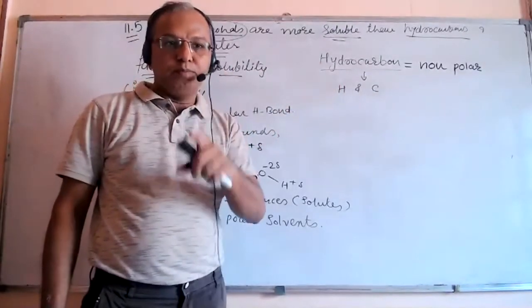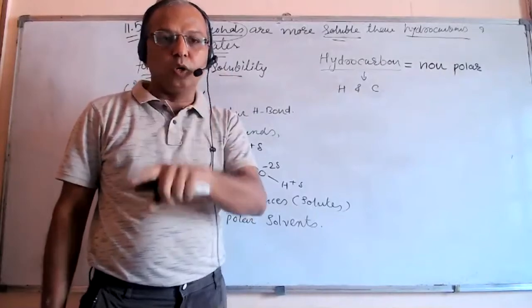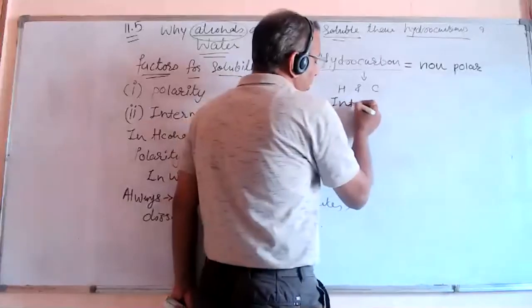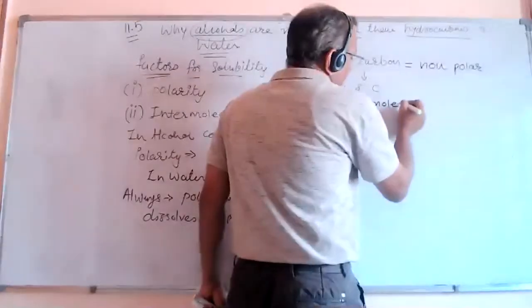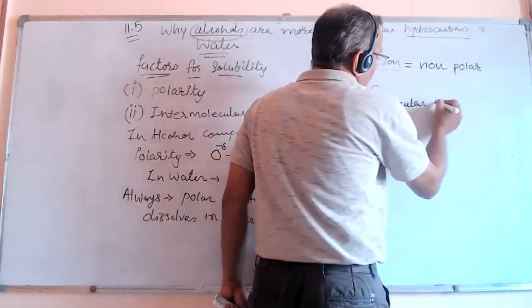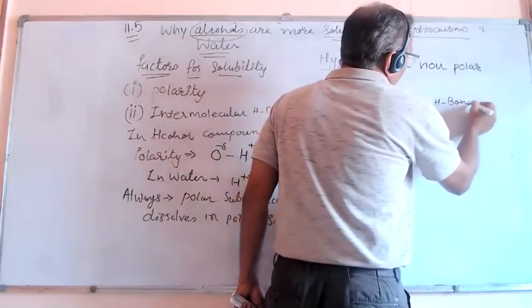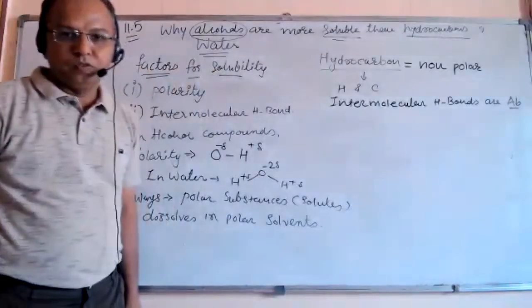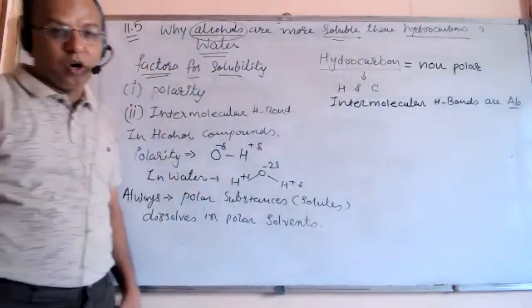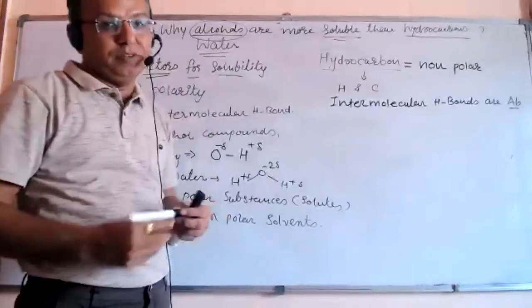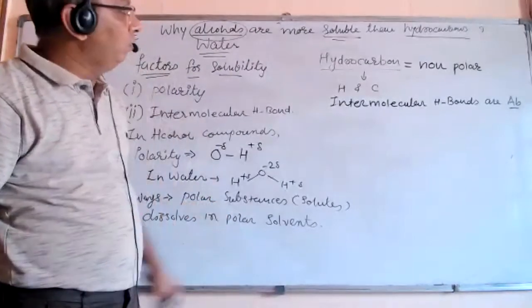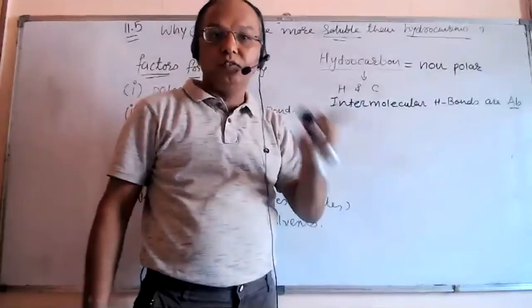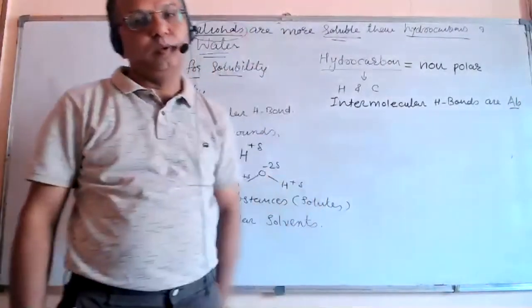Also, the same thing of intermolecular hydrogen bond: in hydrocarbons intermolecular hydrogen bonds are absent, whereas in alcohol intermolecular bonds are present. And that's why we can conclude that alcohols are more soluble in water compared to hydrocarbons.